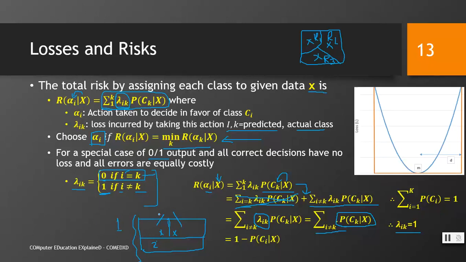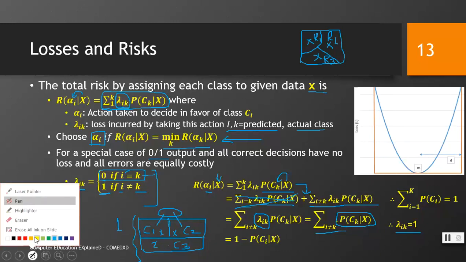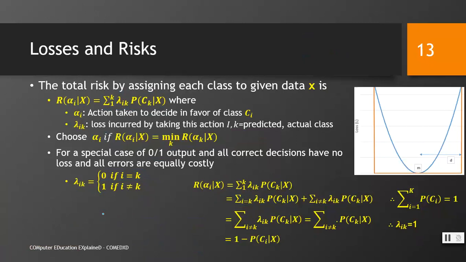So by summing the probability of these two, class 2 and class 3 for example, these two probabilities could be given by 1 minus this probability. I will explain it again with the help of actual values.